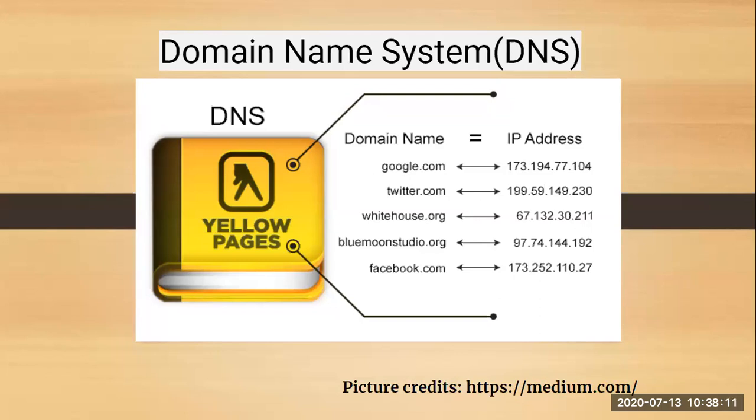An example is given here. Your domain name is google.com. It has an IP address, that is 173.194.77.104. And so on, we have so many domain names. Domain names are also categorized by what domain they belong to. If I talk about .com, it belongs to a commercial website. .org belongs to an organization website. .gov belongs to a government website. Similarly, .edu stands for an educational website. So according to your domains, you are assigned IP addresses.